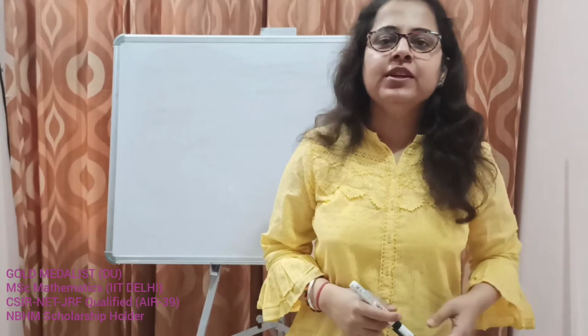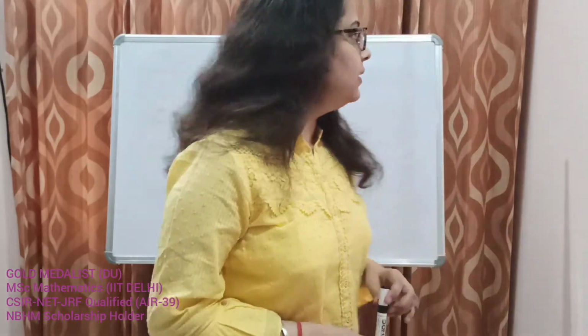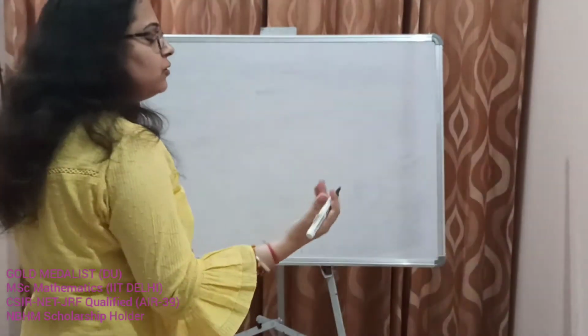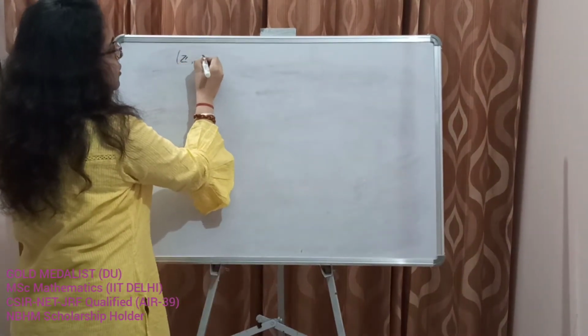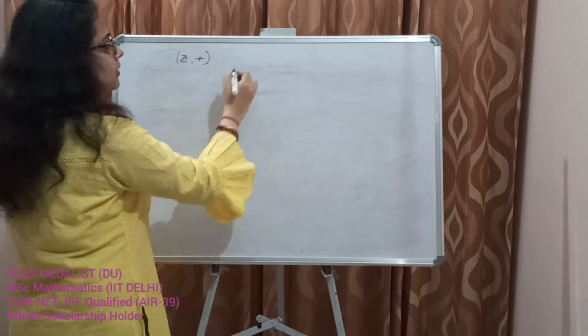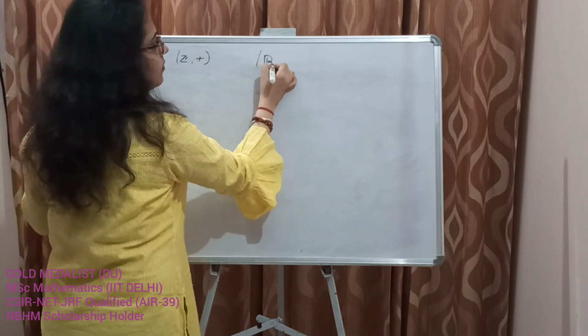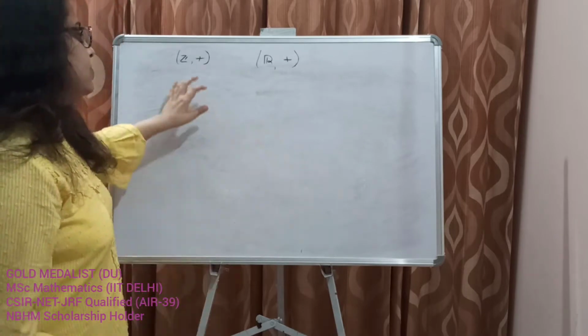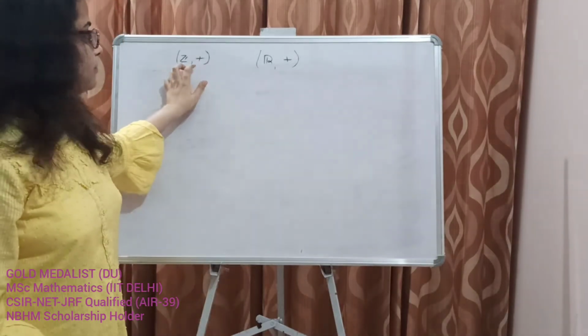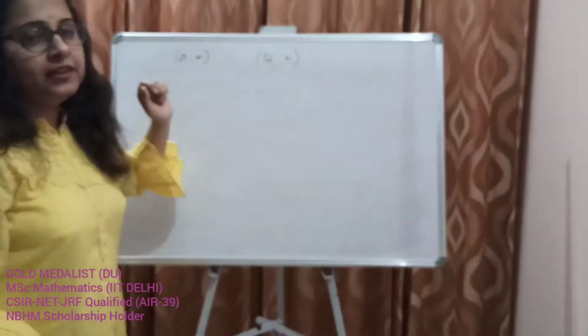Hello students, today we'll take up some examples of groups and abelian groups. So let's begin with the examples that we took in the earlier video. One was the set of integers under ordinary addition, and one was the set of real numbers under ordinary addition. So let's first prove that these are groups.